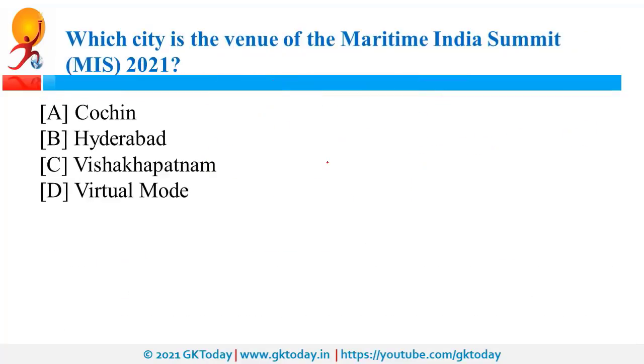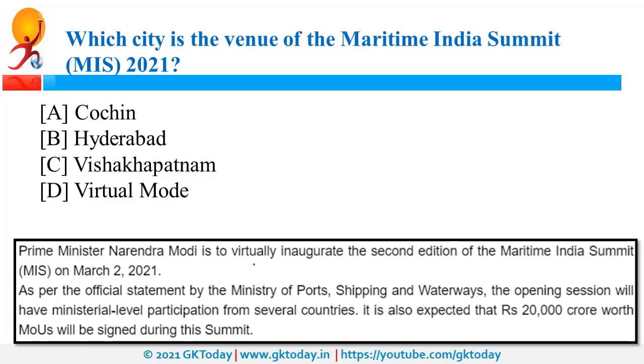Which city is the venue of Maritime India Summit 2021? So this is going to be a virtual summit. Virtual means this summit will be organized online, and this is the key initiative of Ministry of Ports, Shipping and Waterways. Prime Minister is going to inaugurate this summit on 2nd of March, and the theme is exploring the potential business opportunities. Now recently this Ministry of Ports, Shipping and Waterways was in news as it was renamed. Previously its name was Ministry of Shipping. Now the new name is Ministry of Ports, Shipping and Waterways.